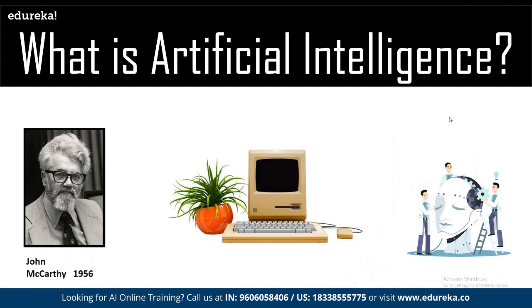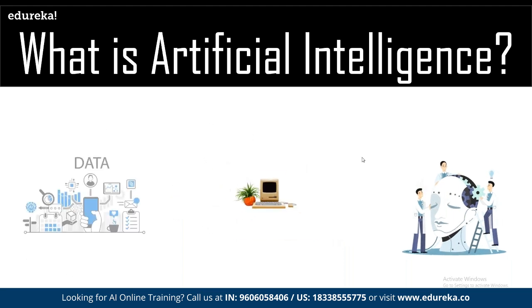The term artificial intelligence was coined by John McCarthy in 1956. Before we can implement AI in any system, we have to train the system with enough data, and only then can we make the entire system more advanced.